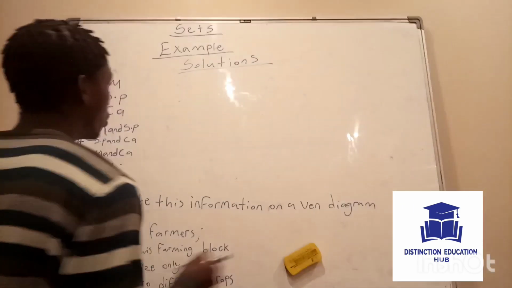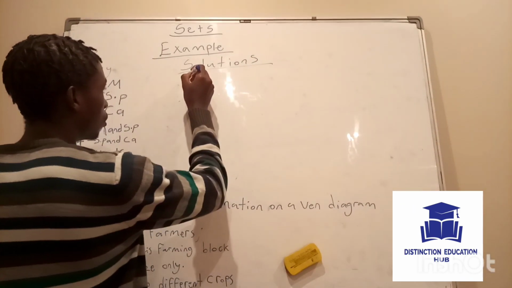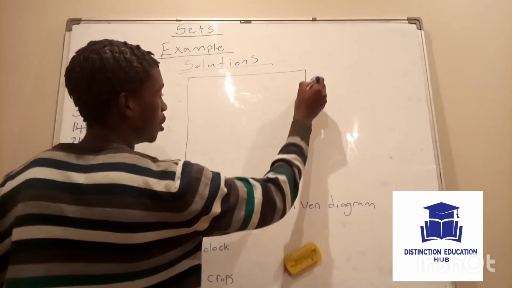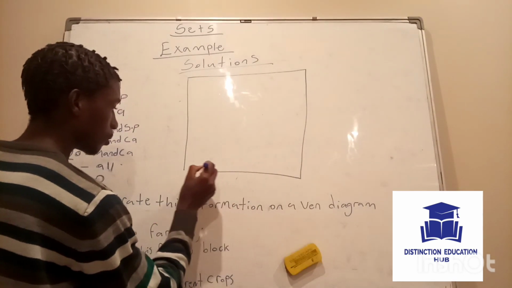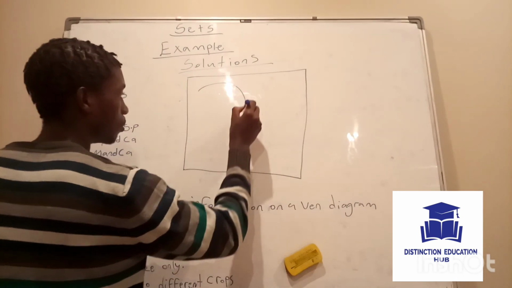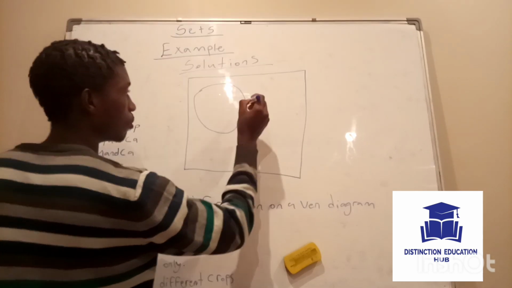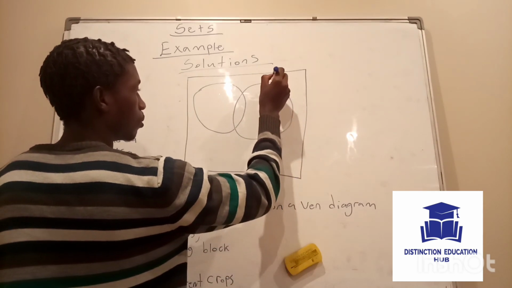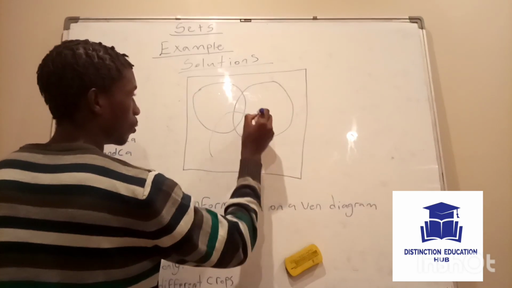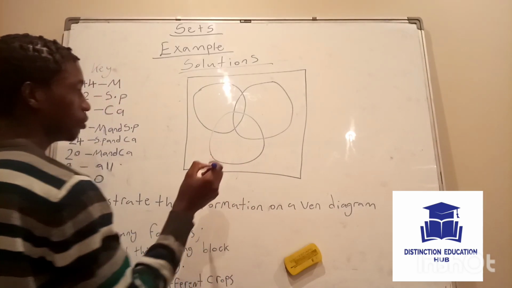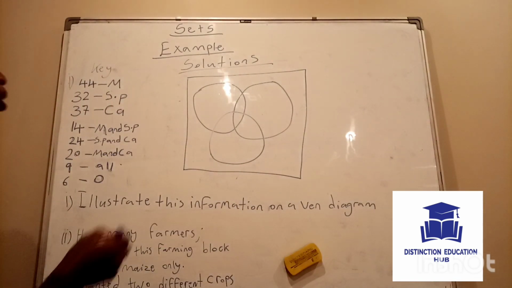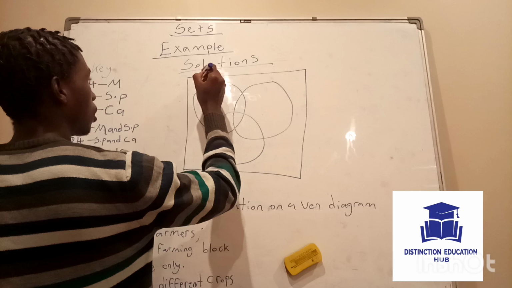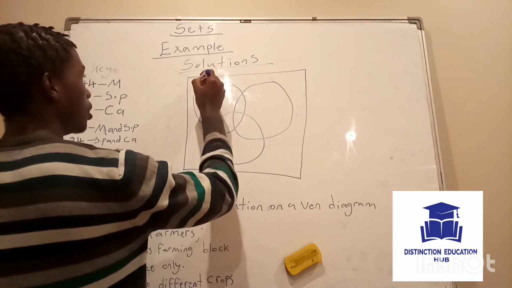So firstly, we draw our Venn diagram. So this is how we draw a Venn diagram. Okay, so we're going to name the first circle M for maize.